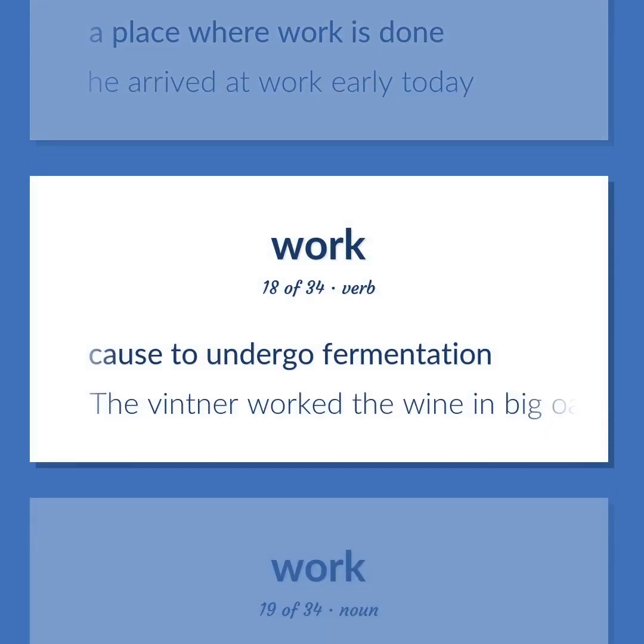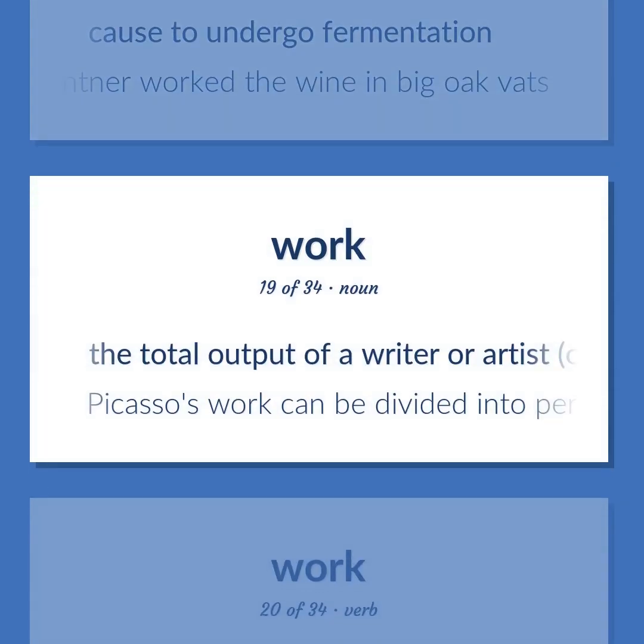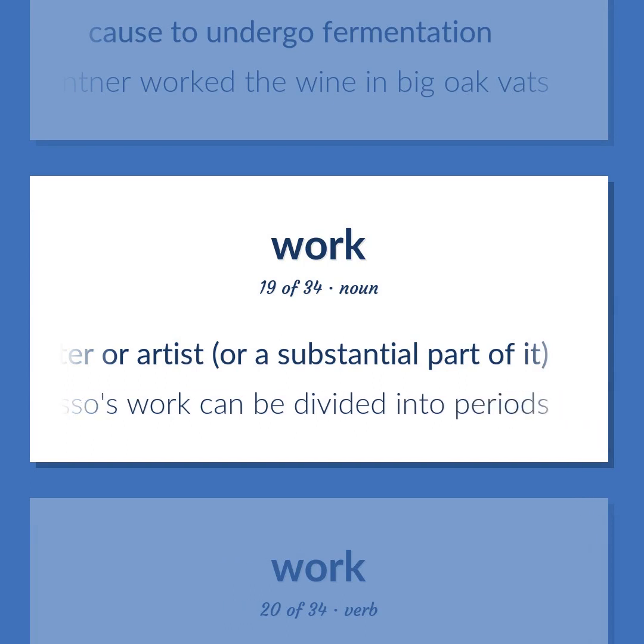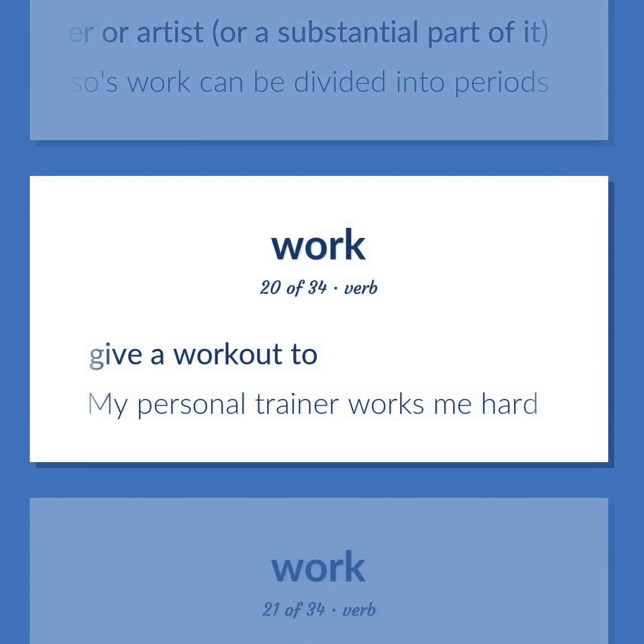Cause to undergo fermentation. The vintner worked the wine in big oak vats. The total output of a writer or artist, or a substantial part of it. Picasso's work can be divided into periods. Give a workout to. My personal trainer works me hard.